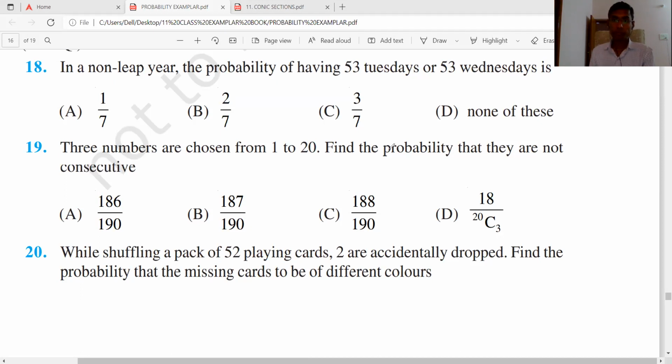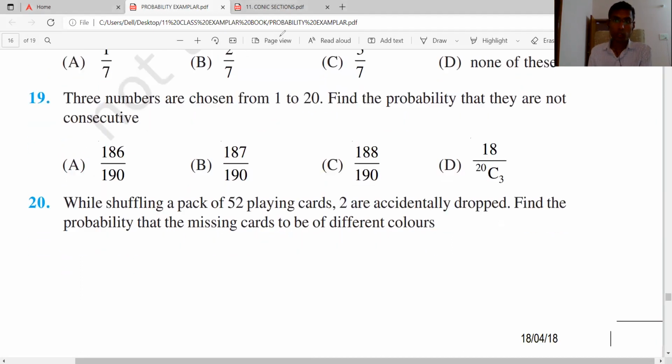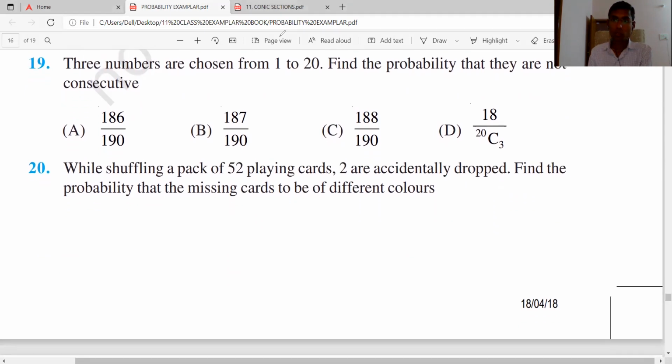So here, we want they are not consecutive, right? Yes, sir. So three numbers are chosen from 1 to 20 means 20C3. N of S is surely 20C3. This is N of S. Find the probability that they are not consecutive. They should not be consecutive.